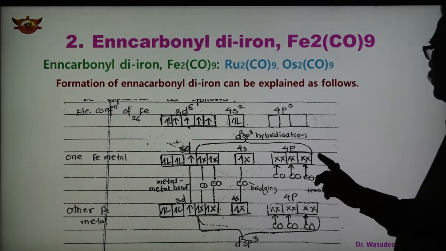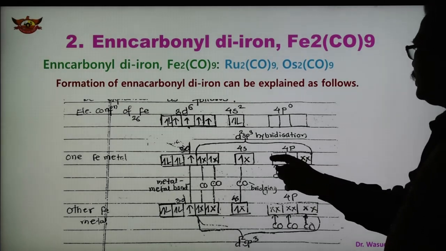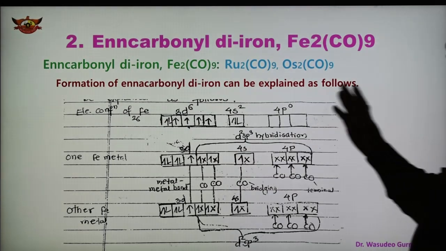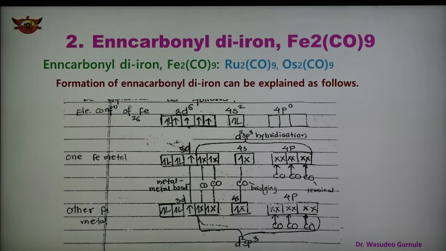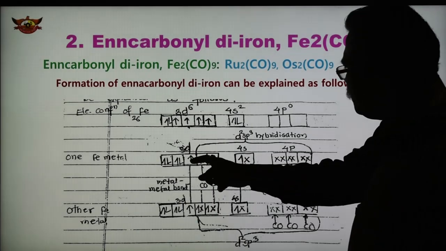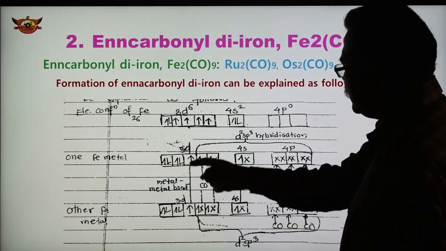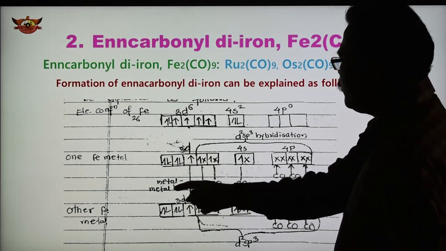But out of that, now in this case, three orbitals are vacant, and three orbitals have a single unpaired electron. So in this case, there is d2sp3 hybridization. And how is the bonding formed? See here, this is the unpaired electron in the 3d orbital, and these 3d orbitals overlap sidewise, forming a metal-metal bond.